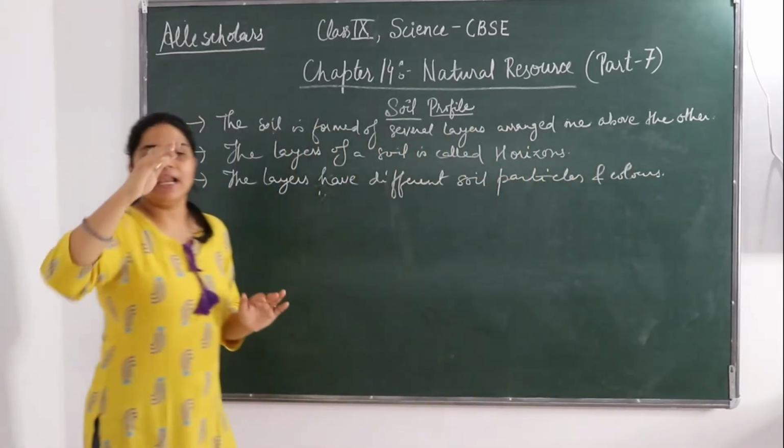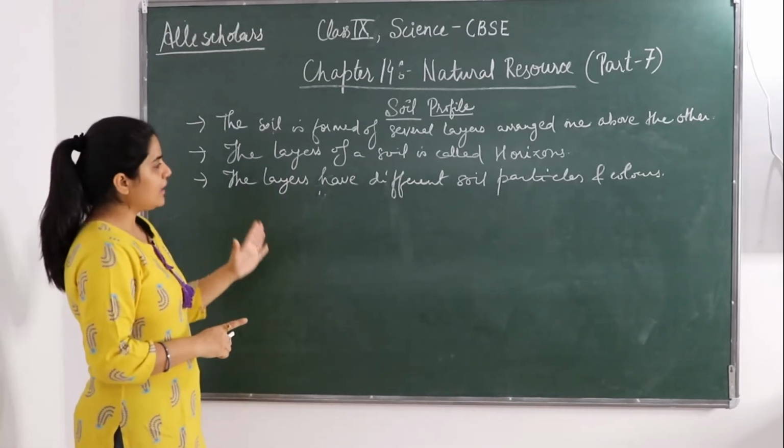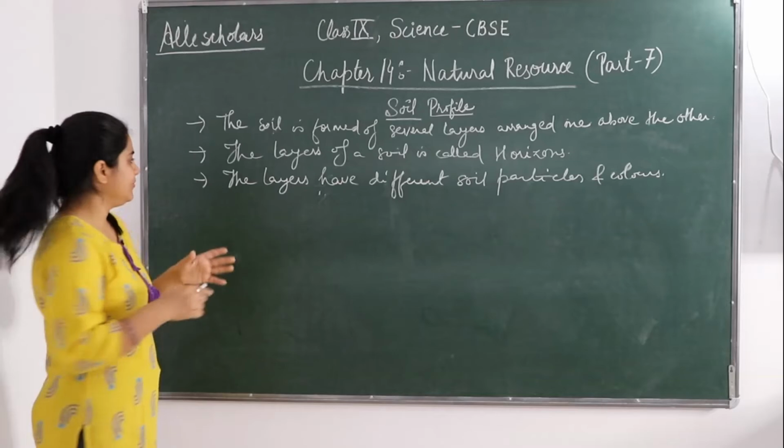Each layer of a soil has a different soil particle and color. On that basis, they are differentiated from each other. Fine.